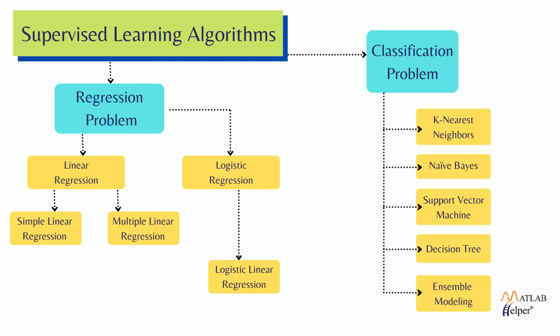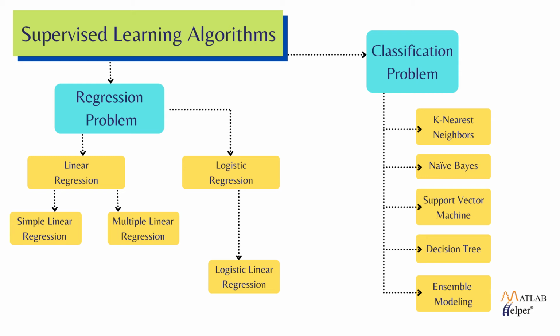Regression models and classification models are the two types of supervised machine learning algorithms. If input variables are continuous, categorical and discrete and the output variable is continuous or discrete, then the model will be formed based upon the regression problem. And if input variables are continuous, categorical and discrete and the output variable is categorical or discrete, then the model will be formed based on the classification problem.